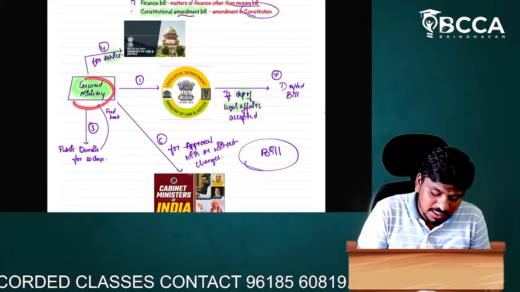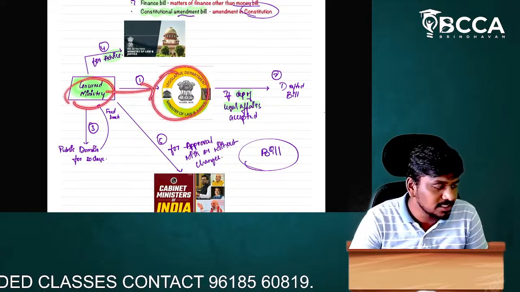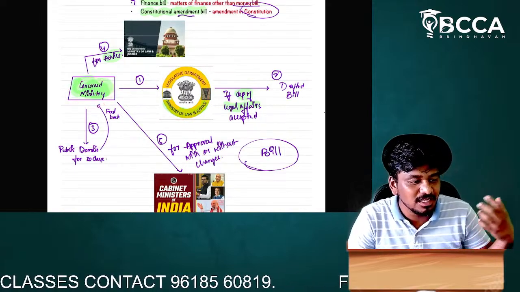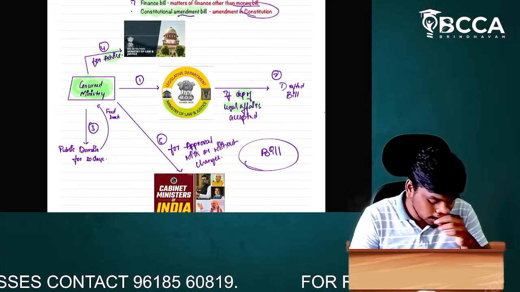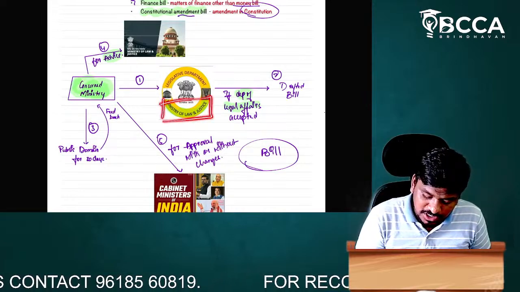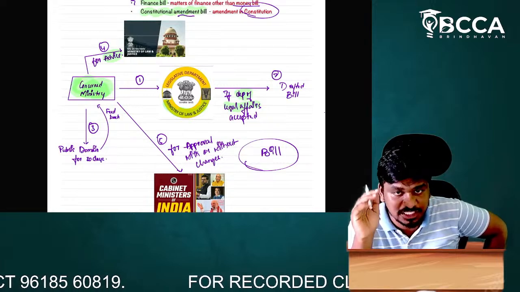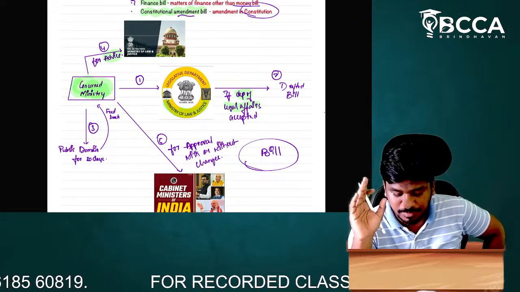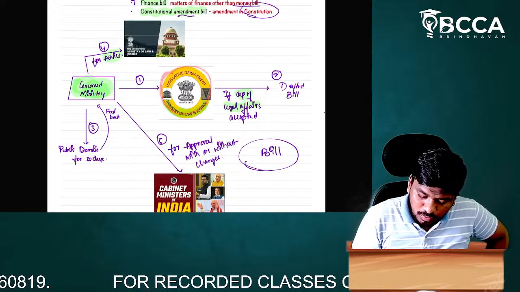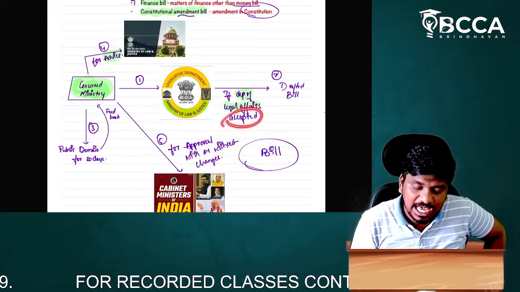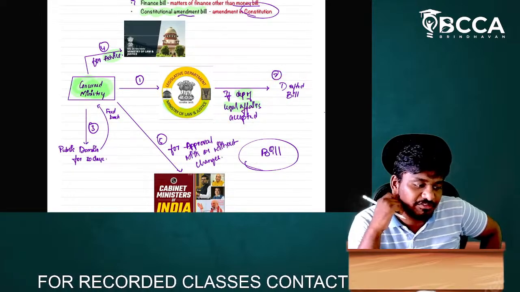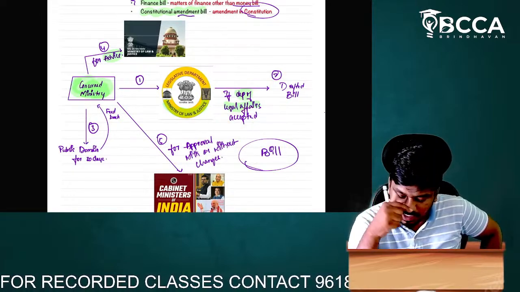So first, the concerned ministry shows its interest to the Ministry of Law and Justice, that also the legislative department. This department, if it accepts, then it becomes a drafted bill.